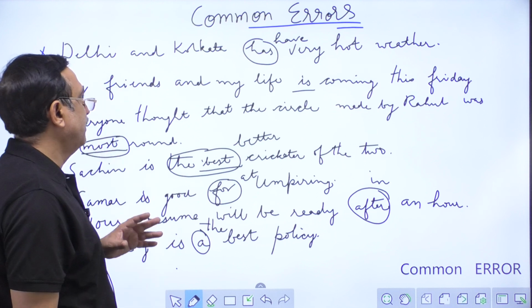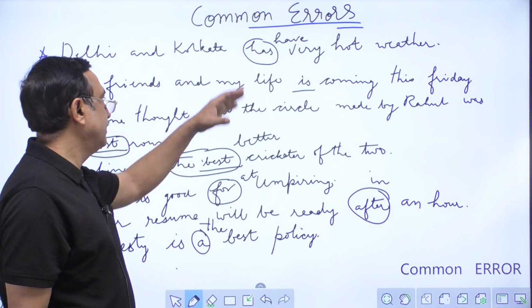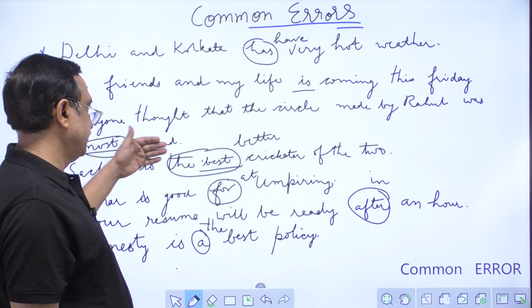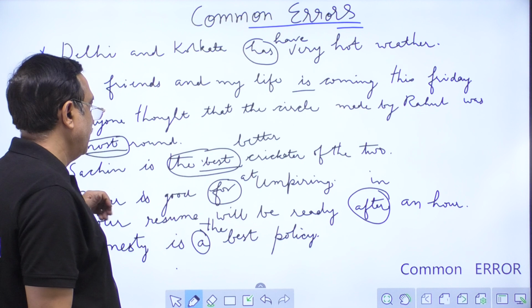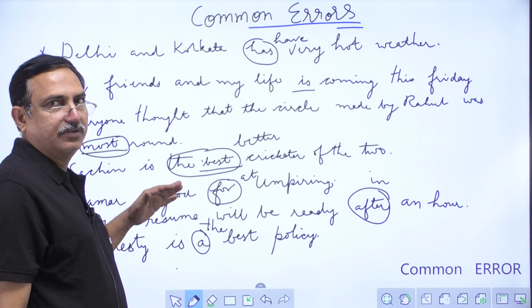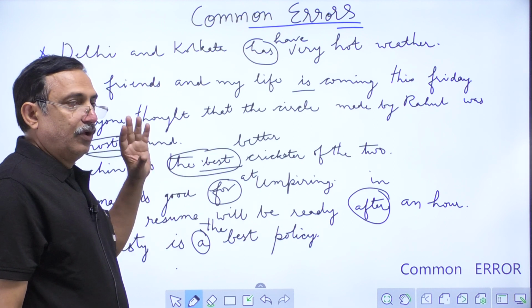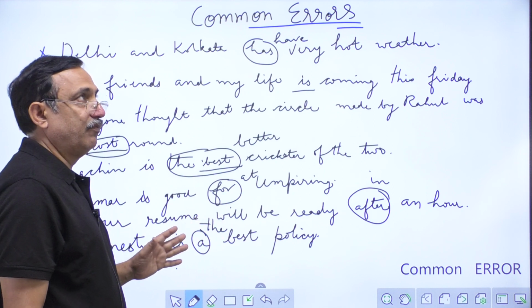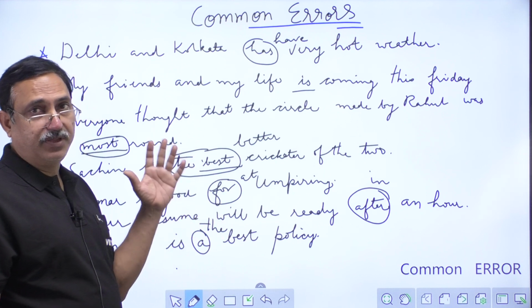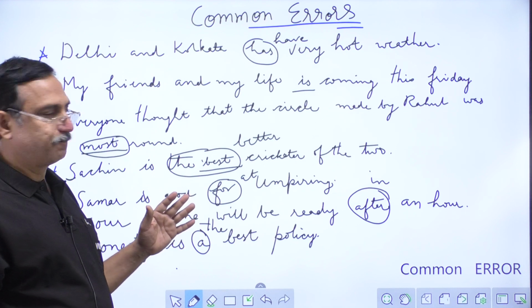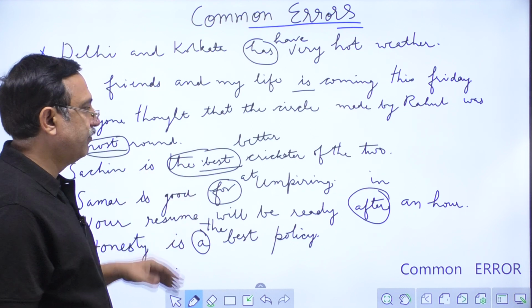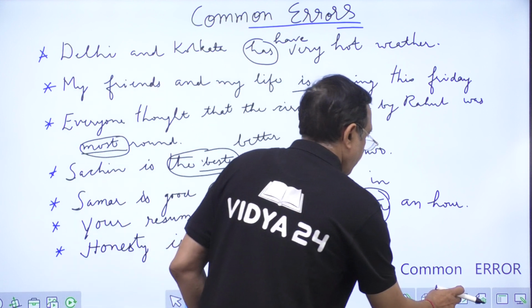So you have seen we had errors in verb agreement, errors in prepositions, errors in adjectives, and errors in articles. So you have to look where the error may be. You should look at the sentence from different perspectives. Now we have more sentences.